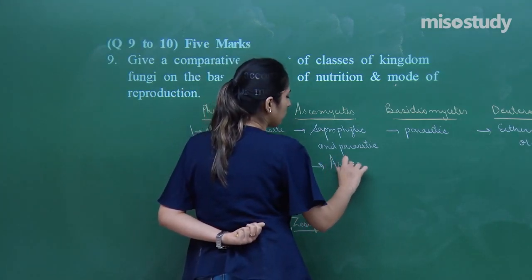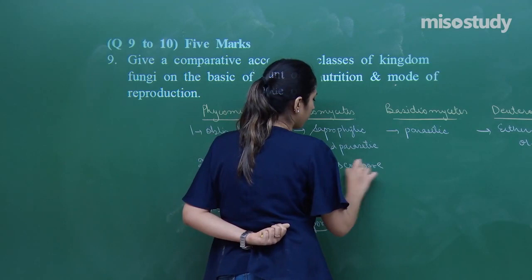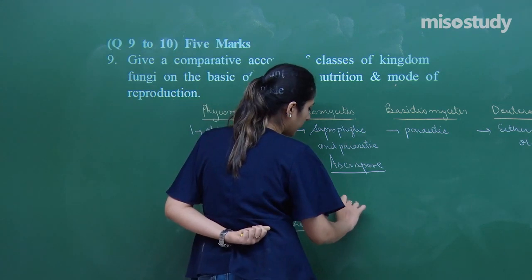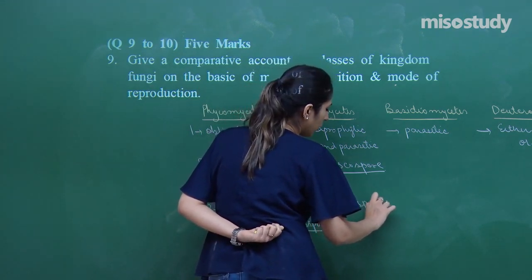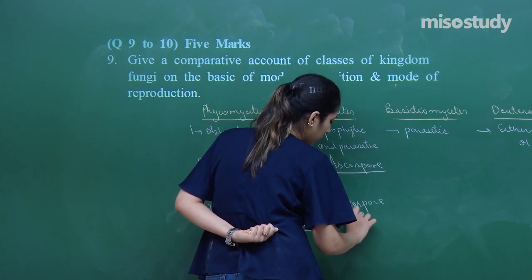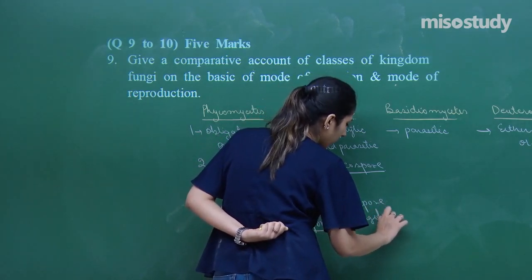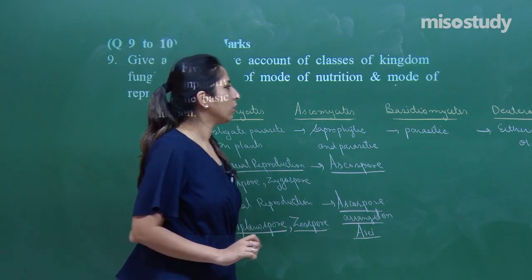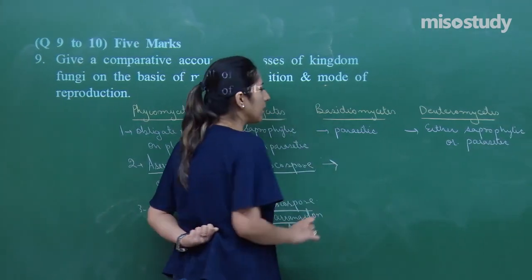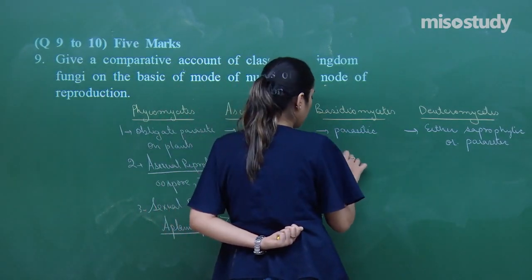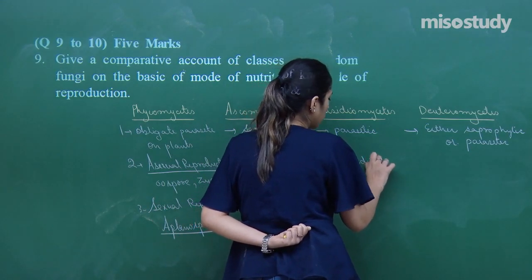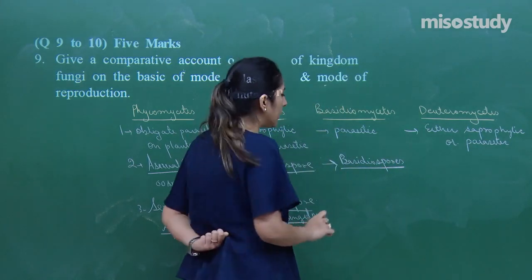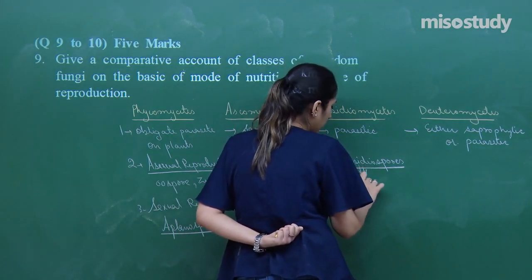Now let's talk about this. In this case, the ascospore is present, which undergoes the asexual reproduction. The ascospores in this case are also present, which are arranged on asci, which undergo the sexual reproduction. To talk about the basidiomycetes, in this case the basidiospores are present. And these basidiospores are arranged on basidiocarp.